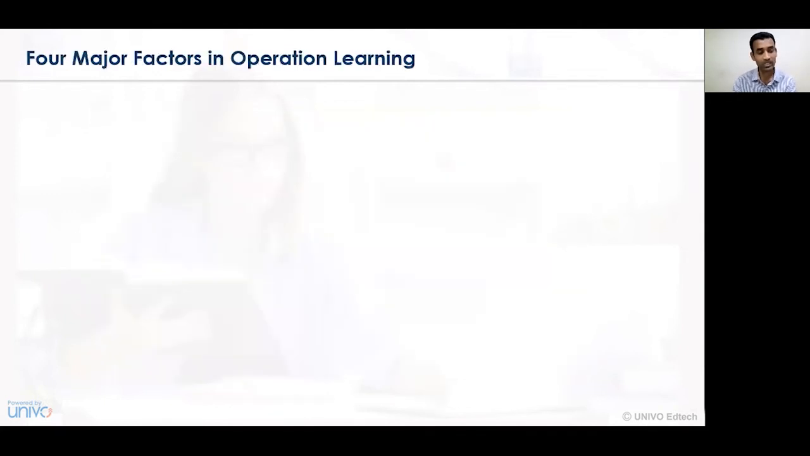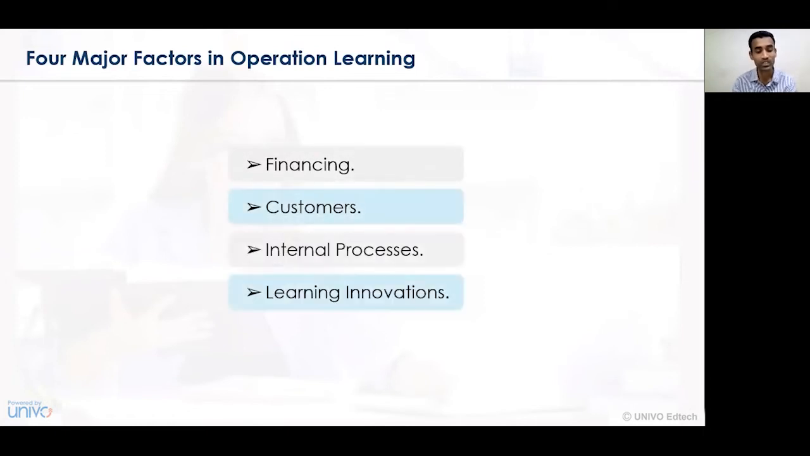Now let's understand the four major factors in the concept of operations learning. The four major factors in the concept of operations learning are financing, the customers, the internal process, and the learning innovations. Financing covers what amount of finances are made available, what the use and requirement of finances is, how the finances can be made available, and how the finances can be employed for conducting better operational activities or for better learning to be undertaken.